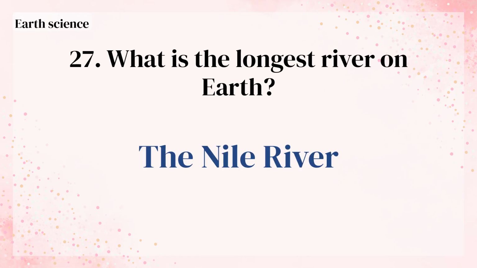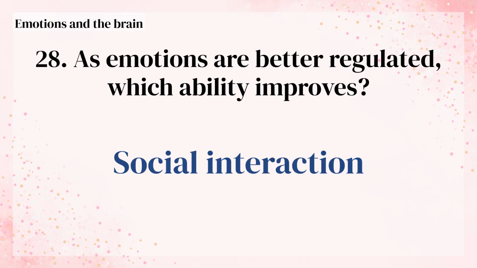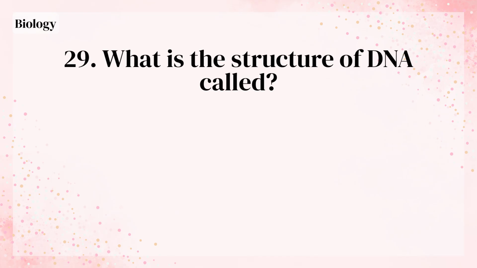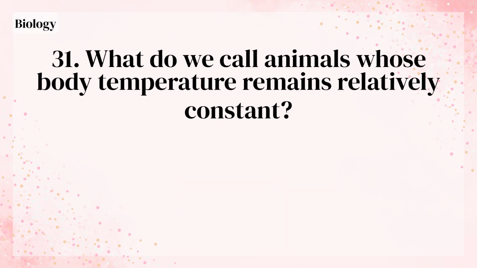The Nile River. As emotions are better regulated, which ability improves? Social interaction. What is the structure of DNA called? A double helix. In the three primary colors of light, what color appears when red and blue are combined? Magenta. What do we call animals whose body temperature remains relatively constant?